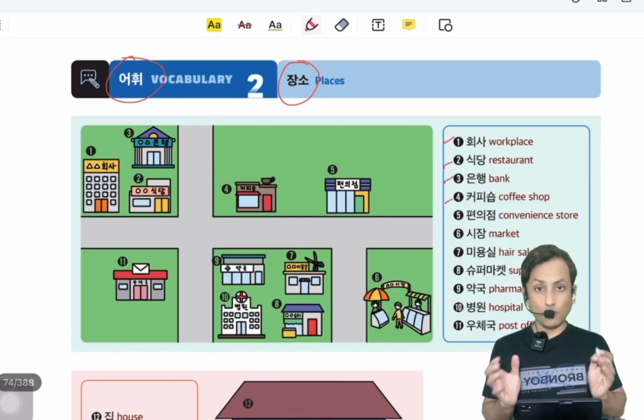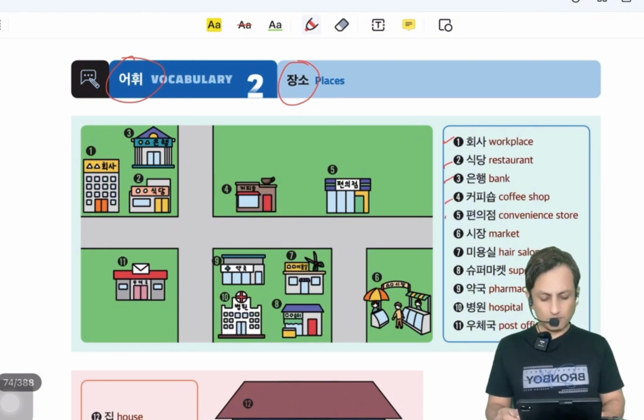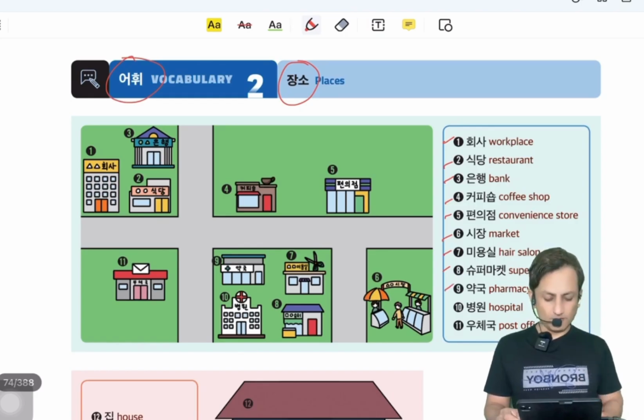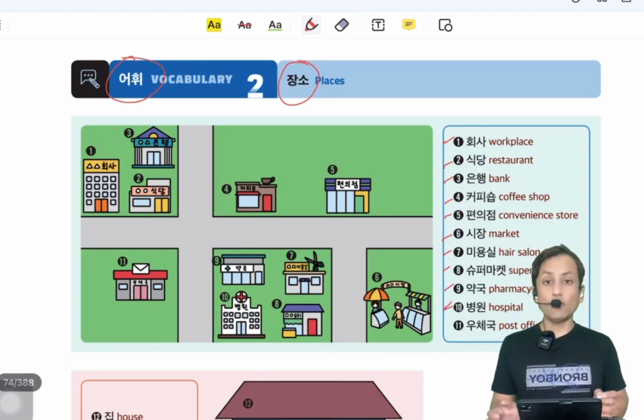Coffee shop is coffee shop. 편의점 is a small convenience store. 시장 is market. 미용실 is hair salon. Supermarket is supermarket. 약국 is medical store, pharmacy. 병원 is hospital. 우체국 is post office.